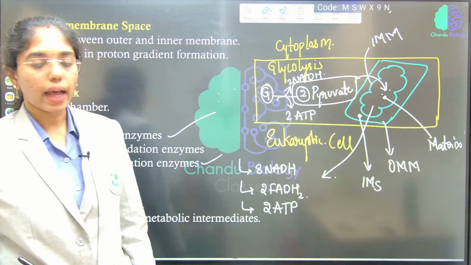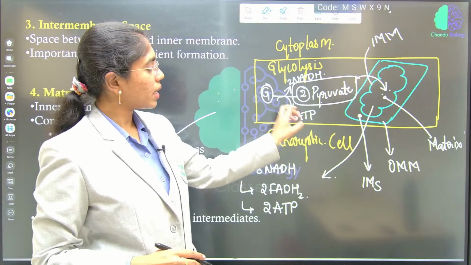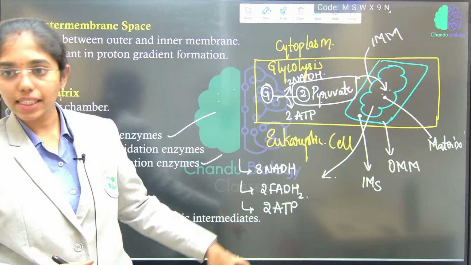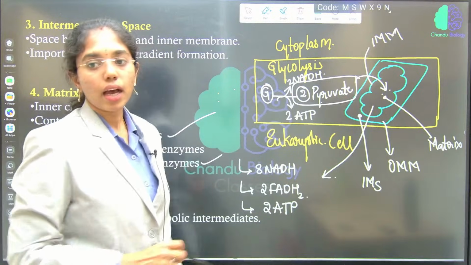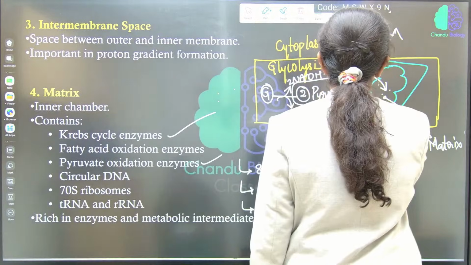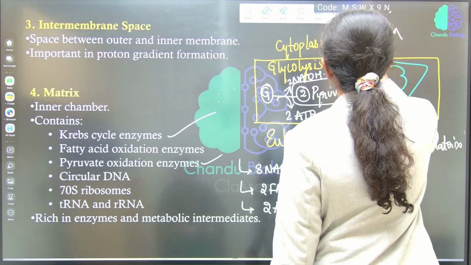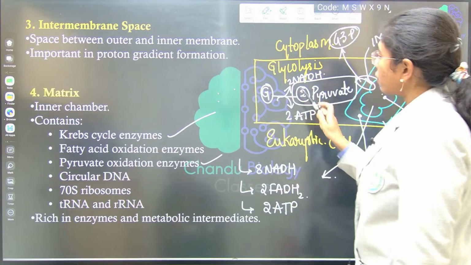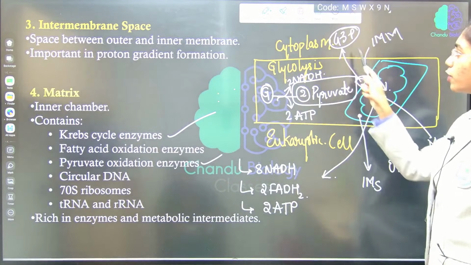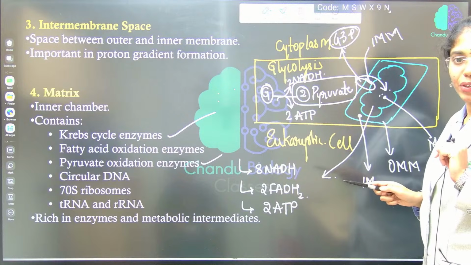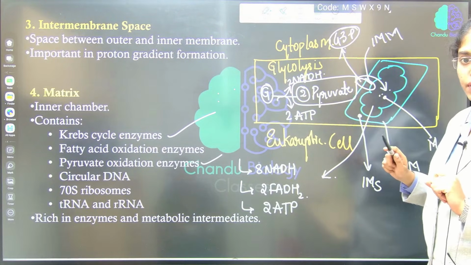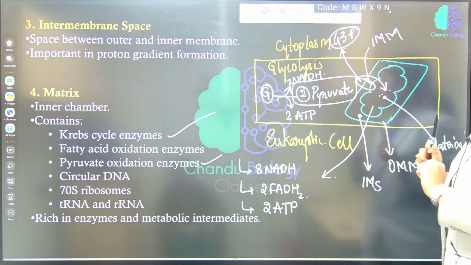Fine, right? And the ATP released here will be utilized, but the NADH, to get oxidized again, has to enter the matrix, right? How will it enter? It will enter via shuttle systems, such as the glyceraldehyde 3-phosphate shuttle system. For one NADH to be transported, it will utilize 1 ATP. The transport charge is 1 ATP by this shuttle. Like that, it will be transported into the matrix.